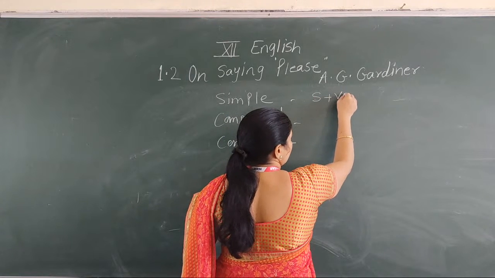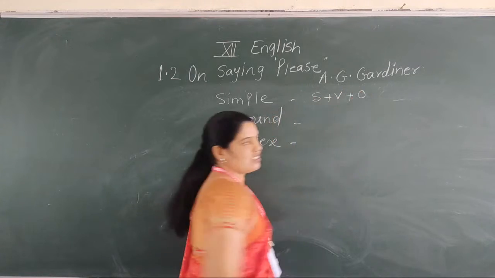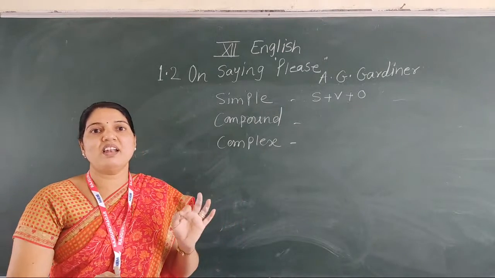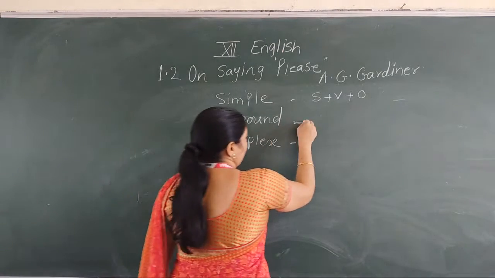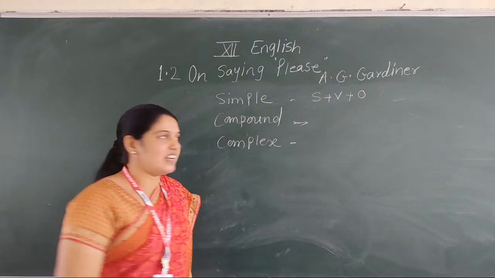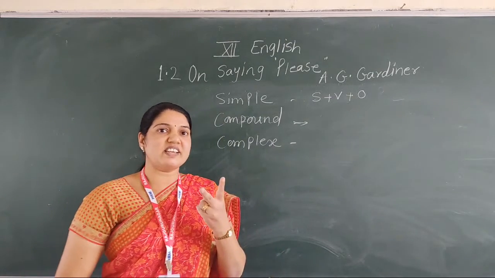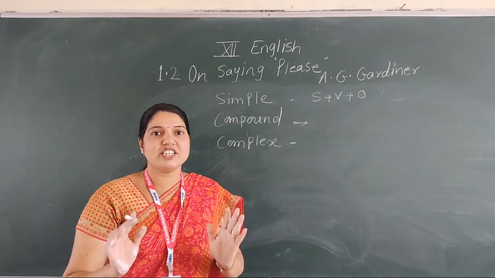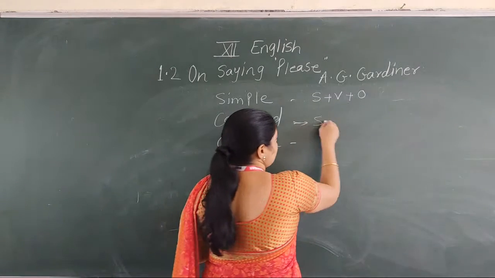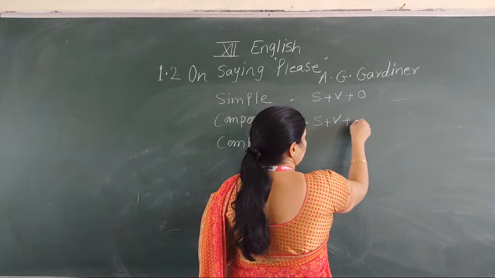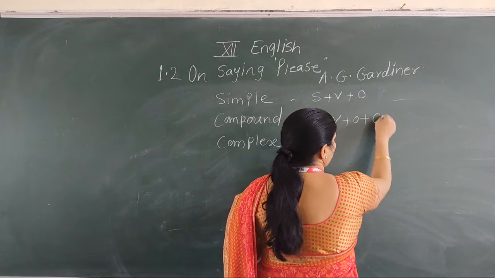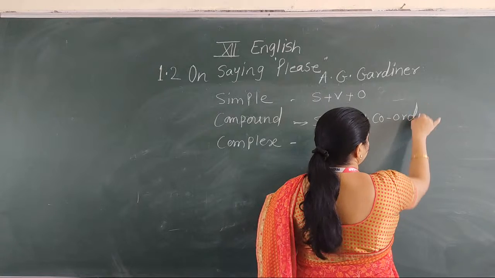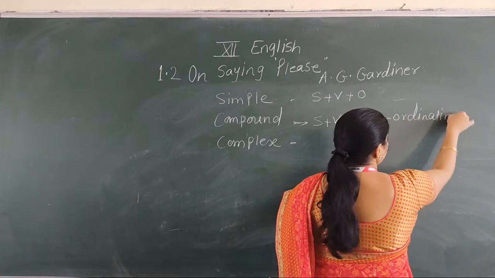One subject, one verb and one object. It's called simple sentence. What is meant by compound sentence? There are two sentences joined with coordinating conjunction. It's called compound sentence. Means subject, verb, object plus coordinating conjunctions.